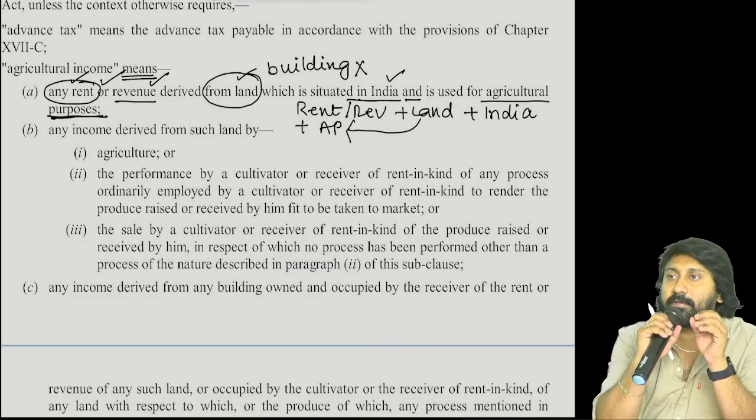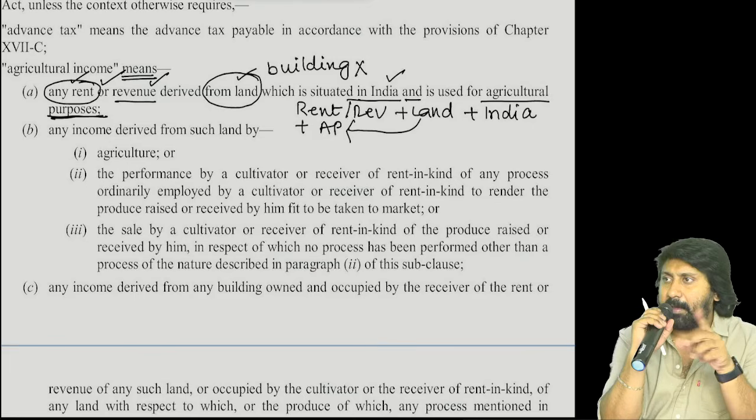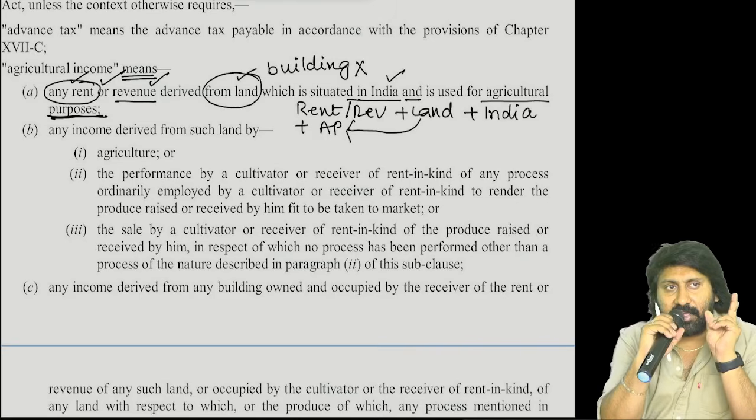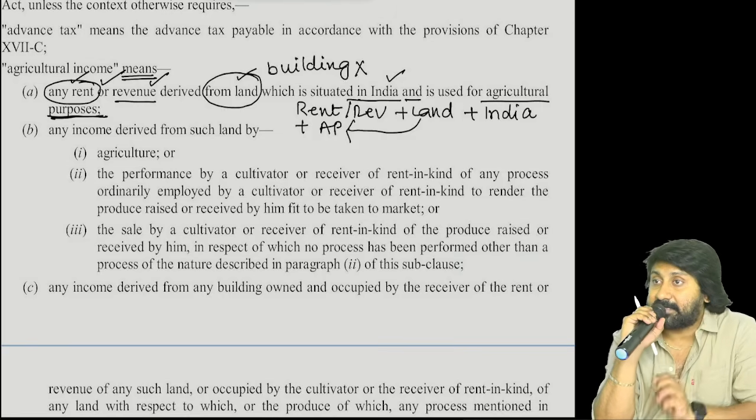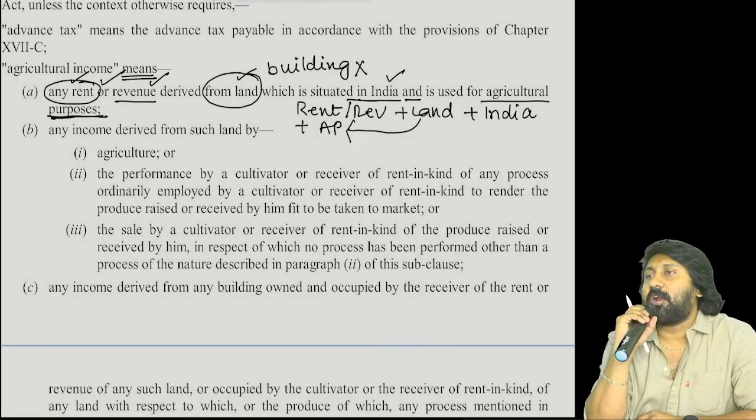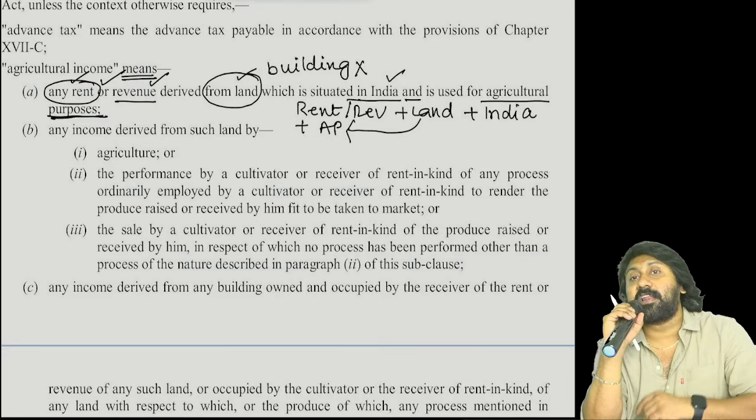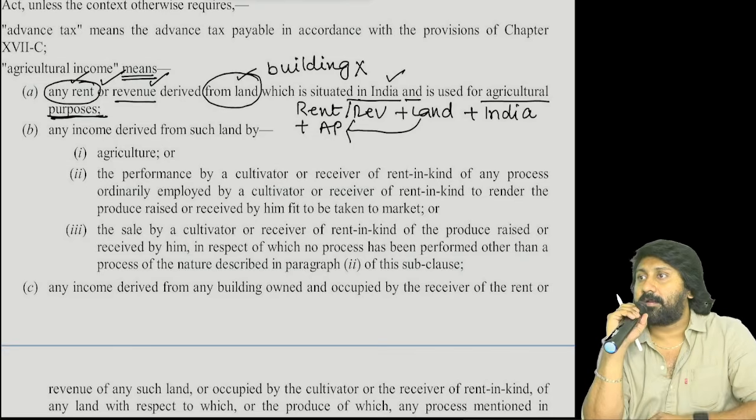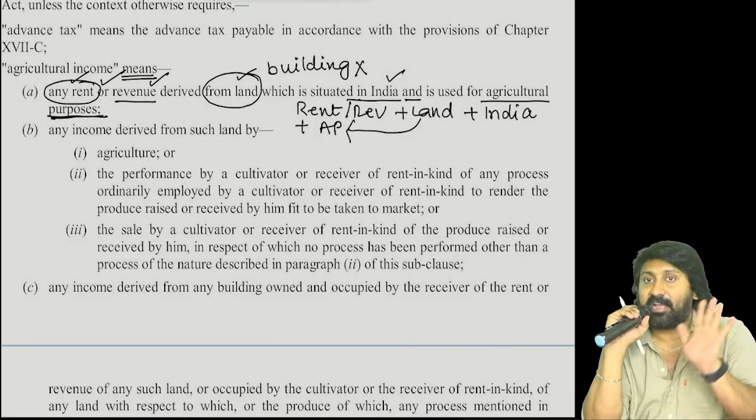See, I am getting a rent, per month or per annum, whatever the case may be. I am getting a rent derived from a land situated in USA, used for agricultural purposes. Is it an agricultural income or not? Not an agricultural income. Why? Because it is situated in India or outside India? Outside India. The most important condition is that it should be in India.